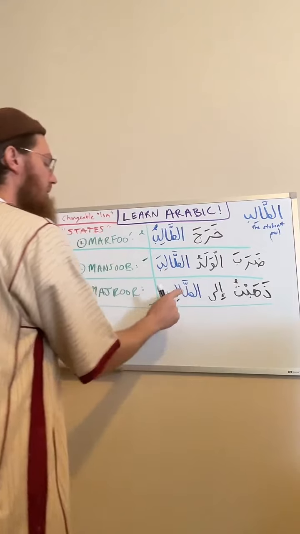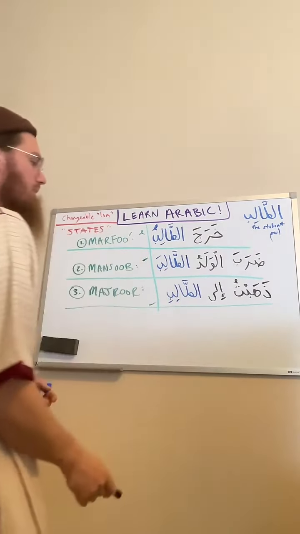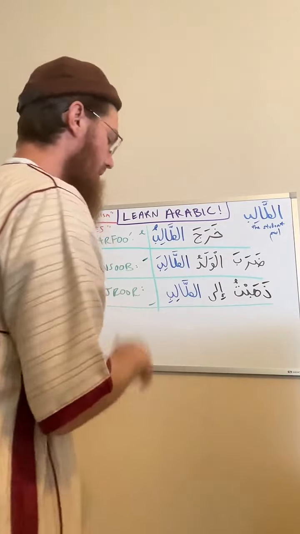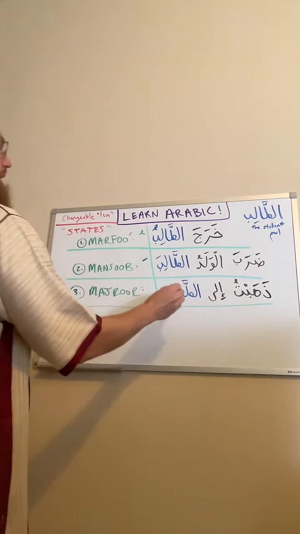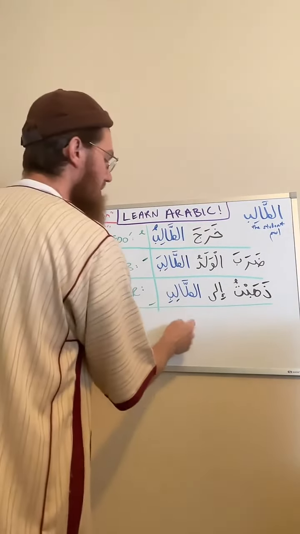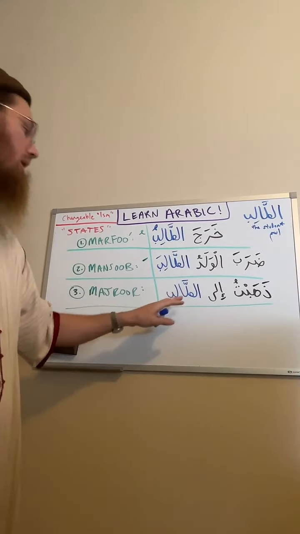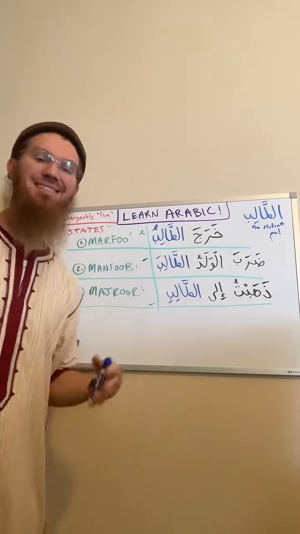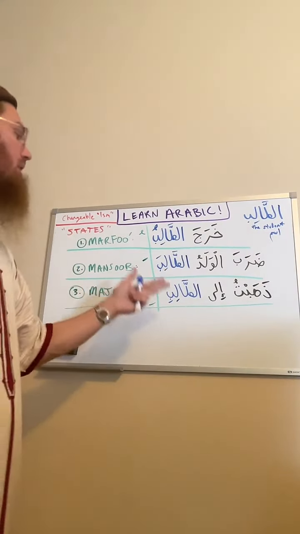At-talib, the student, is an ism. Dhahabtu ila talibi. I went to the student. Why is at-talib taking a kasra? At-talib is taking a kasra because it's coming after a harf jar. So because at-talib is taking a kasra, what state is it in? Very good. It's in a state of majroor.